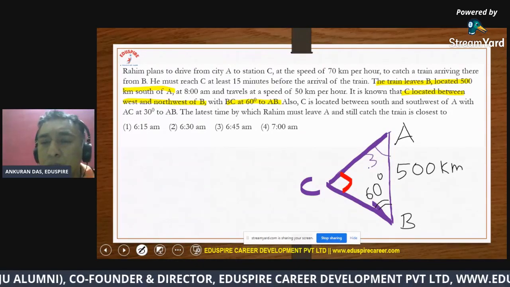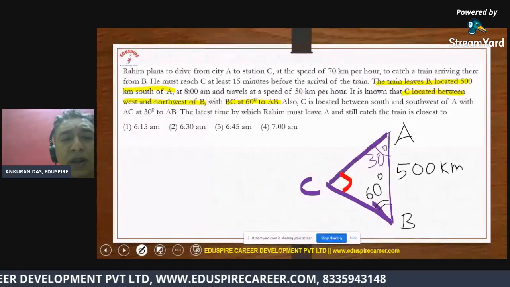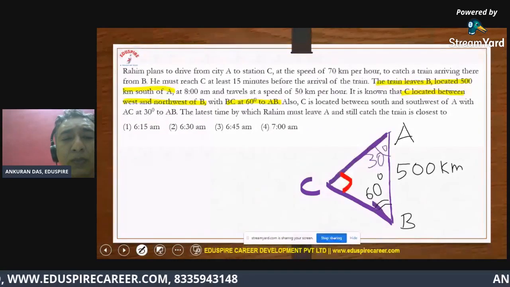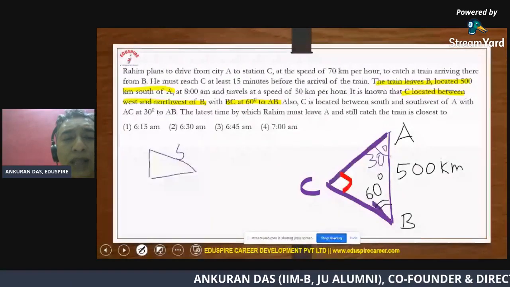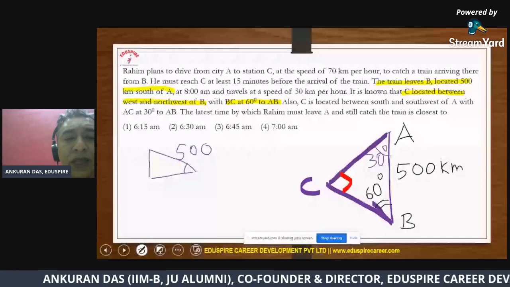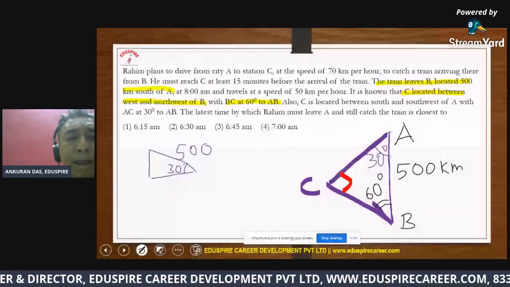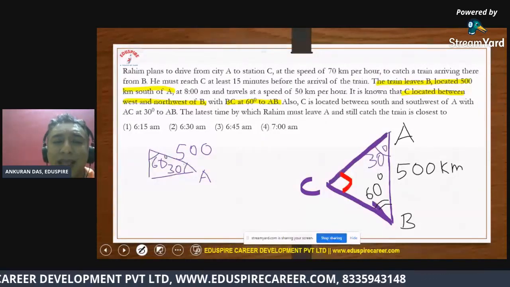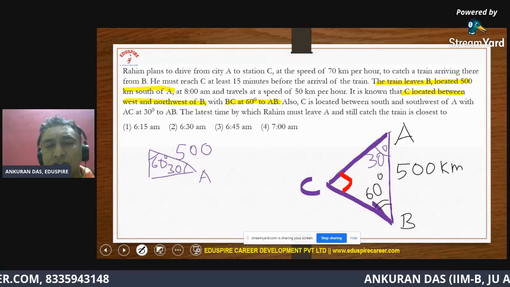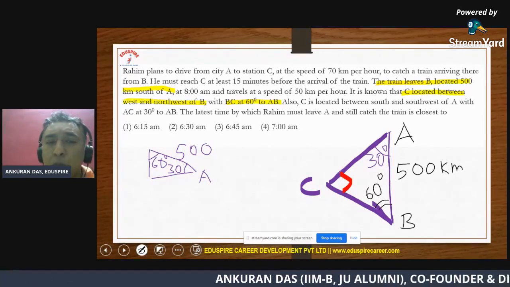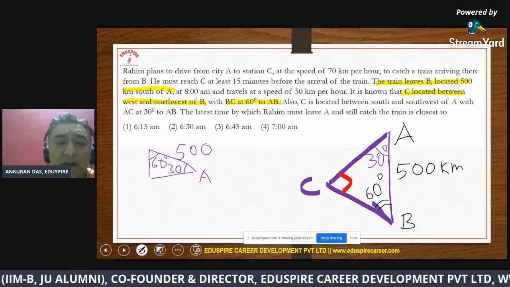Any which way, now guys, we are basically looking at a right angle triangle, where the hypotenuse is 500. One angle is 30 degree, and that is angle A, and the other angle is 60 degree. Okay, so we can apply basic understanding of height and distance or trigonometry, where we know the value of sine 30 degree is half. All right.